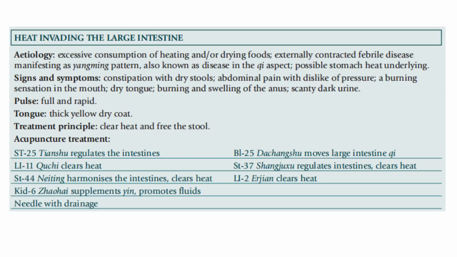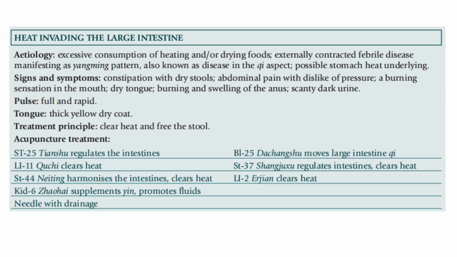For its signs and symptoms, there is constipation with dry stools, abdominal pain with dislike of pressure, a burning sensation in the mouth, dry tongue, burning and swelling of the anus, scanty dark urine. The pulse is full and rapid, and the tongue has a sticky yellow dry coat. For the treatment principle, we clear heat and free the stool.